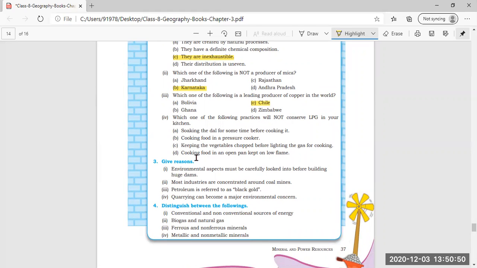And which one of the following practices will not conserve LPG in your kitchen? That is the last one, D: cooking food in an open pan kept on low flame. That practice will not conserve LPG in your kitchen. If the lid of the pan in which you are preparing the food is open and the flame of the LPG is low, then this practice will not conserve the LPG.